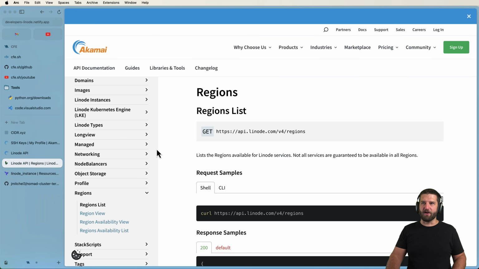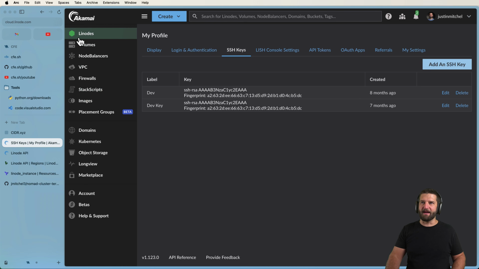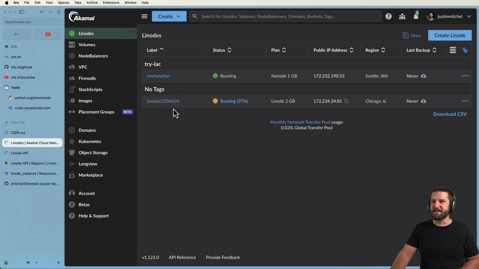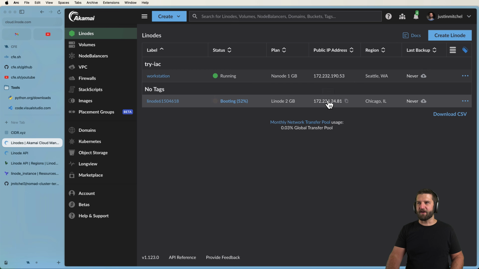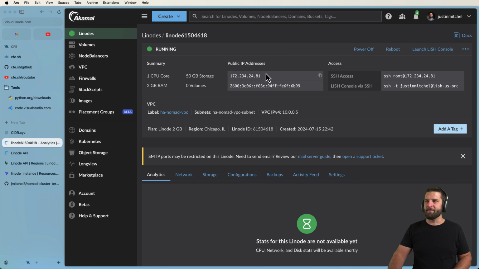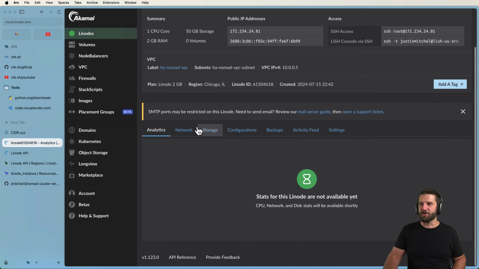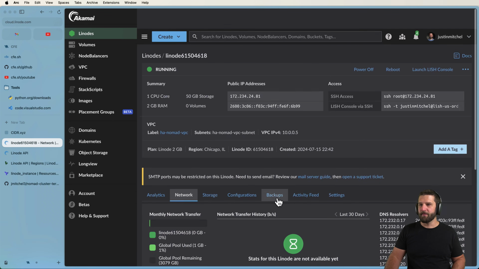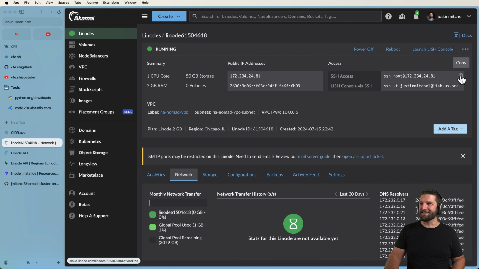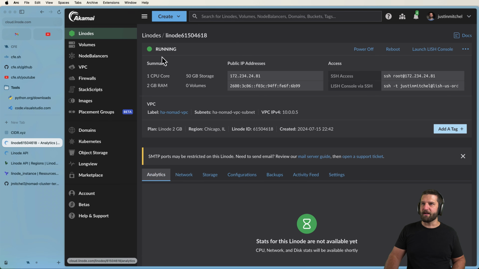But for now, I just want to verify that this instance is being created in my account. So going into Linodes here, I see that it's booting. Notice that the label is just some arbitrary number. Yours is likely going to be different. The public IP address in here, there it is. It's actually available. It's showing us that. And I can copy it. I can SSH in, which I will do in just a moment. But I can also see that there is the subnet available here, as well as the VPC and the IP address that's in there as well, which you could also verify by going into the network in here also, which is great. So that means then I can actually try to SSH in here, assuming that it's all booted and running. Looks like it is.